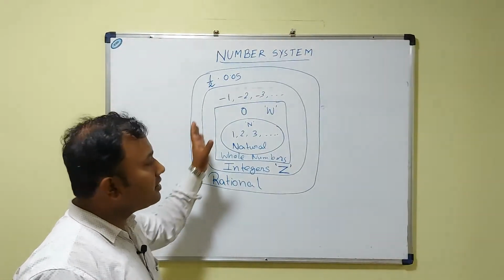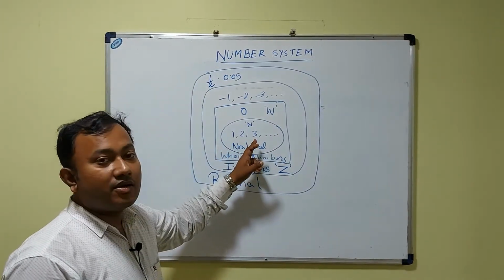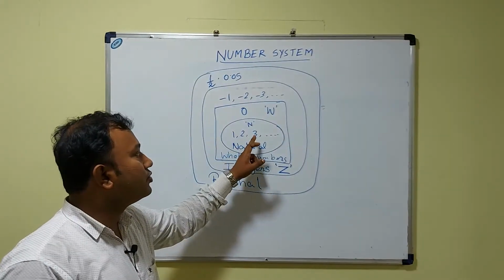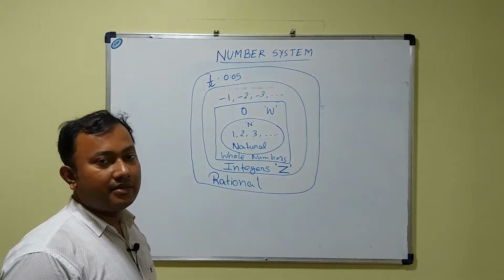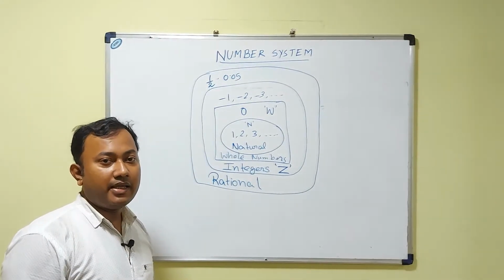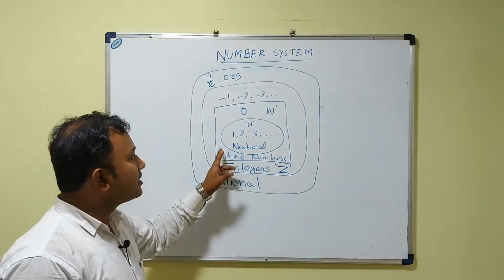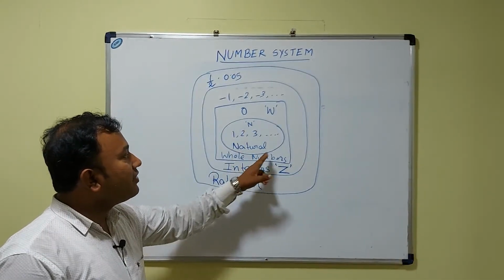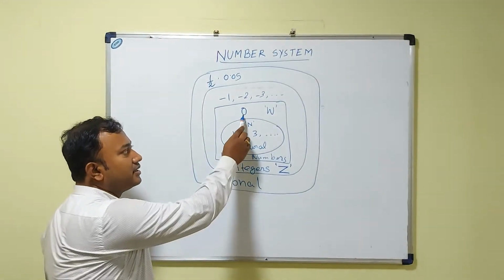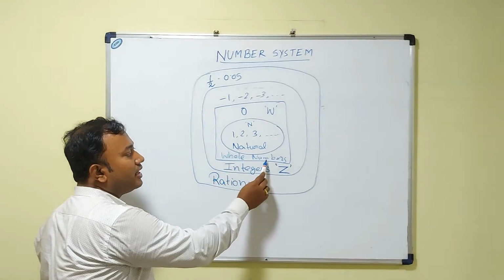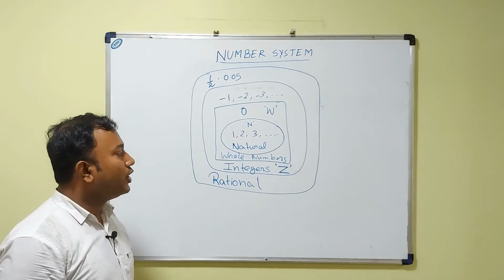So let's revise it. All counting numbers are called natural numbers. Example: 1, 2, 3. They are represented by English alphabet capital N. Okay. Next, 0 together with the group of natural numbers is called whole numbers.